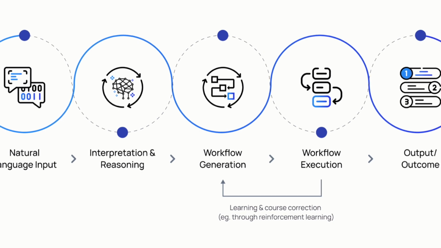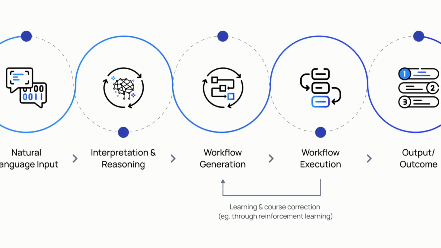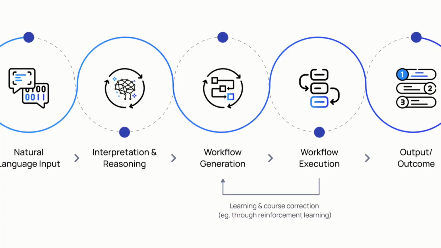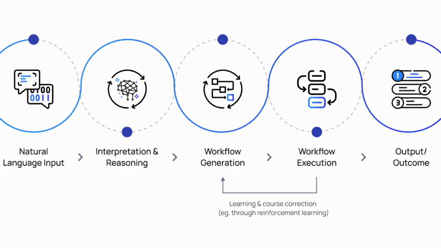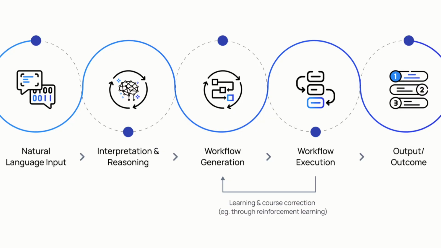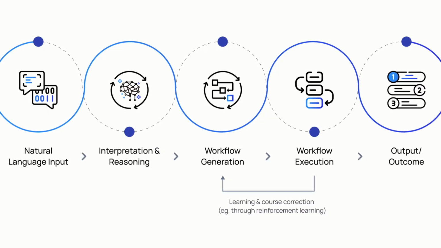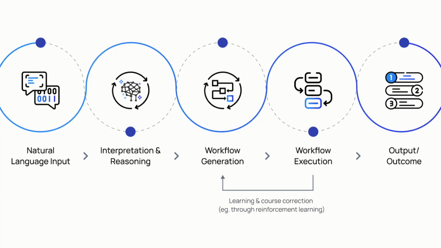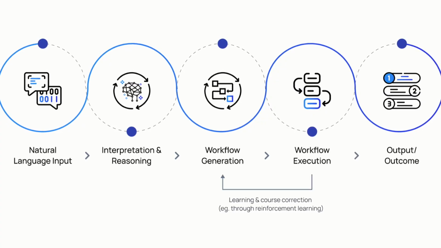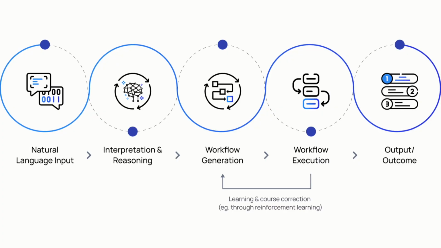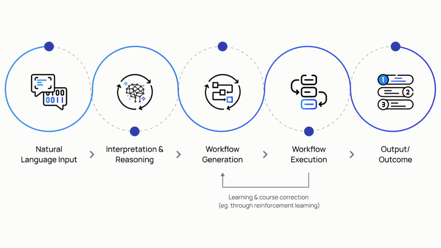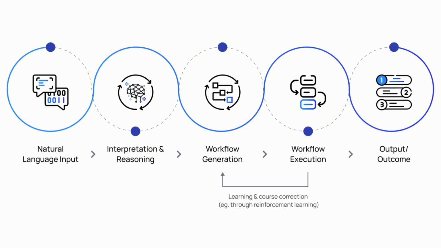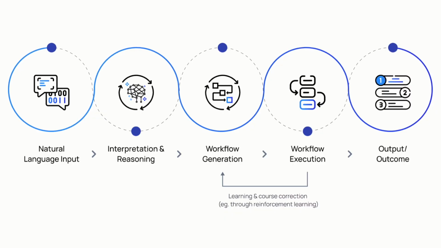So what exactly is agentic AI? Agentic AI refers to artificial intelligence systems designed to autonomously plan, decide, and execute actions toward a specific goal, often with little or no human supervision. These systems don't just wait for prompts, they take initiative. They can reason about what needs to be done, break down large tasks into smaller steps, perform those steps, and learn from the results. Think of it like this. If generative AI is a helpful assistant waiting for instructions, agentic AI is a project manager that understands the objective and figures out how to get there.